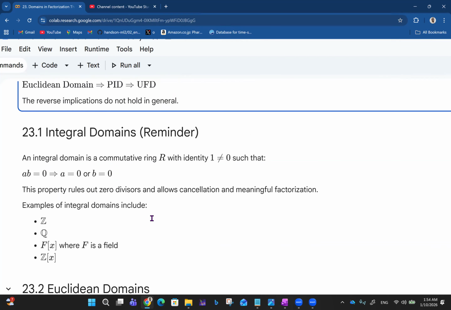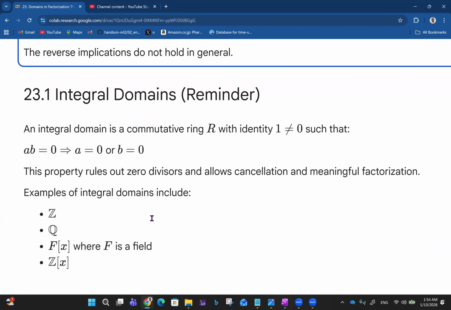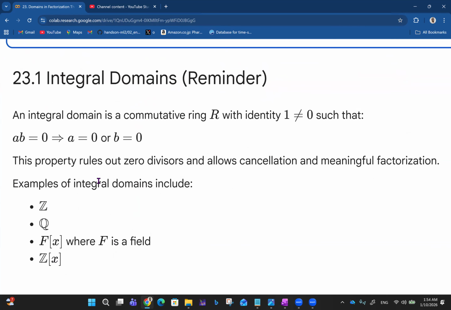Okay, so let's go ahead and talk about integral domains, just as a reminder. An integral domain is a commutative ring with identity 1, not 0, such that AB equals 0 implies that A is equal to 0 or B is equal to 0. On the other hand, for zero divisors, AB is equal to 0, whereas A and B are non-zero. So when A and B are non-zero and their product gives 0, then A and B are said to be zero divisors. For an integral domain, there are no zero divisors.